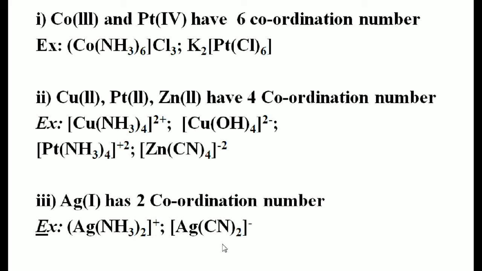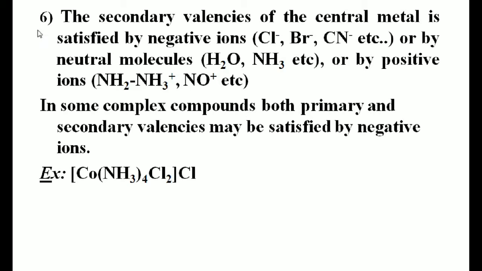Students, postulate number 6. The secondary valencies of the central metal are satisfied either by negative ions, or by neutral molecules, or by positive ions.